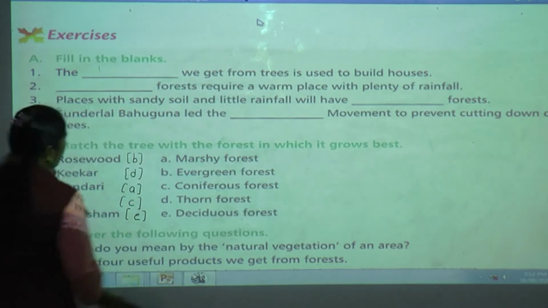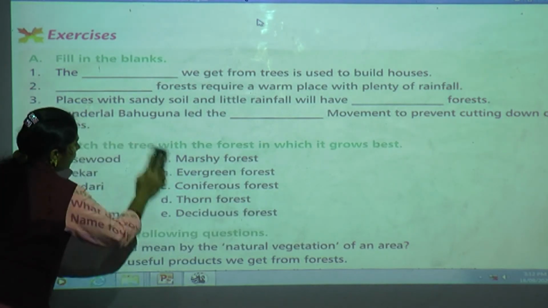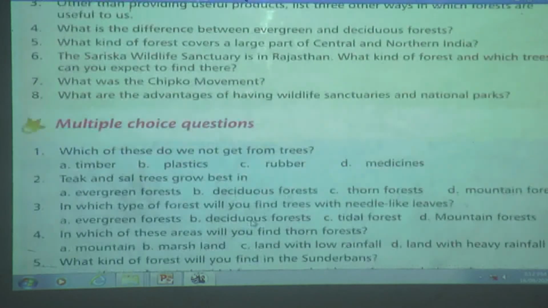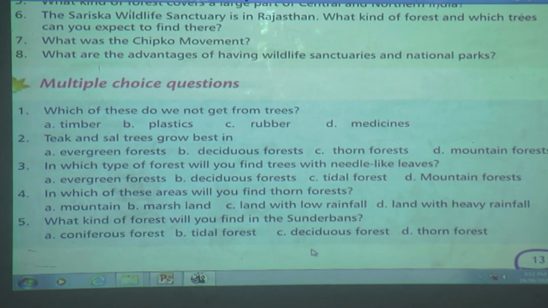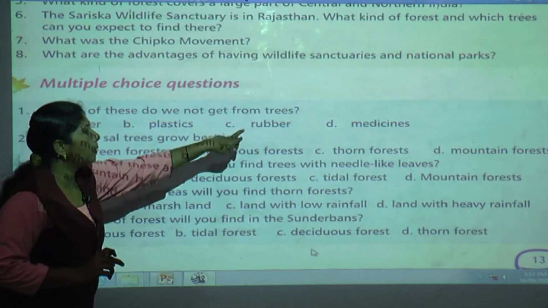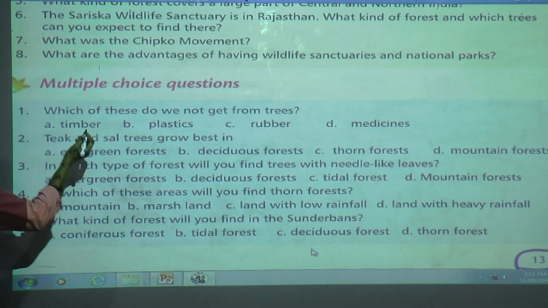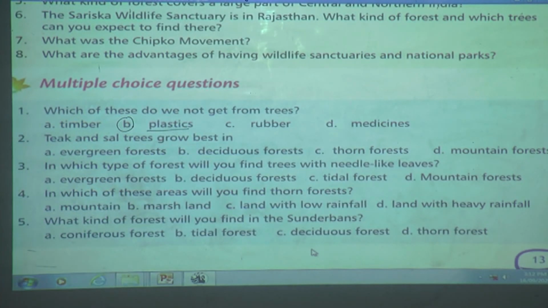I am waiting for you all. Finished? Yes. So we'll go for the next part, that is MCQs. Which of these do we not get from trees? Timber, plastic, rubber, medicine. What do you not get from trees? Very good. Plastic we do not get from trees.